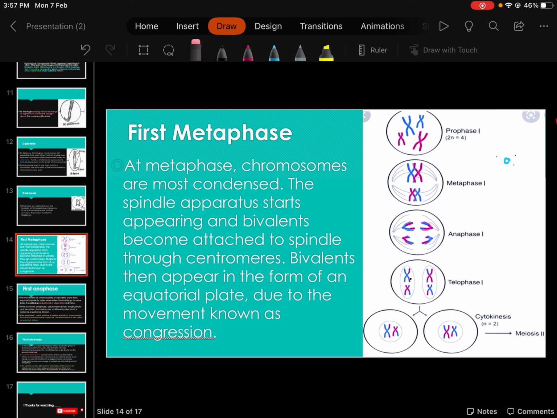You can see here, in telophase 1, when the cell is divided into two cells, the second phase of meiosis happens. In the second phase of meiosis, half of the chromosomes will go in one cell and half will go in the other cell, and the same will happen with this nucleus. So four cells will form after meiosis like this. This one will go in one cell and this half will go in the other cell.